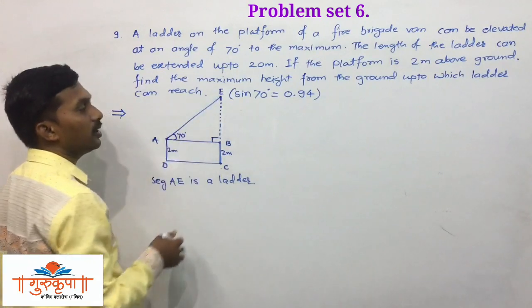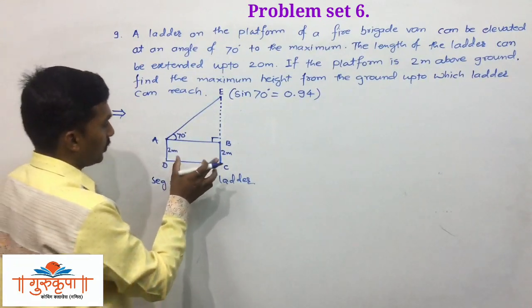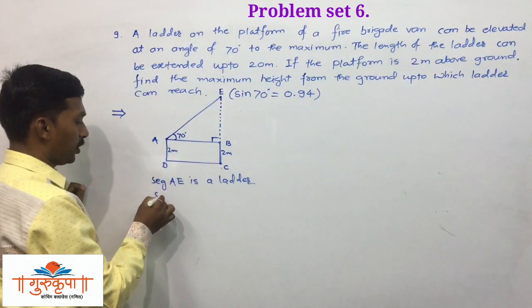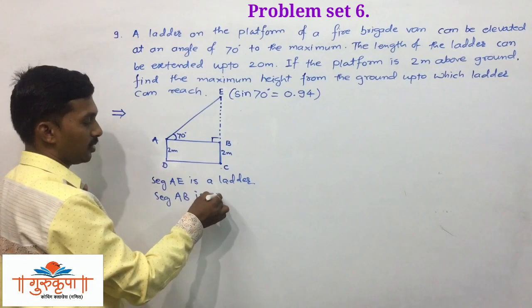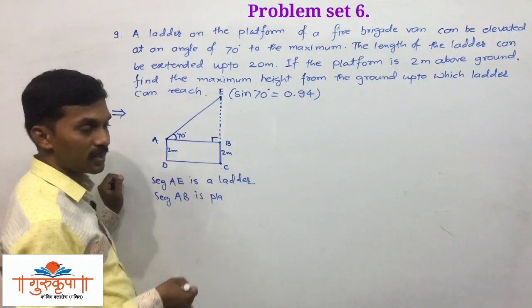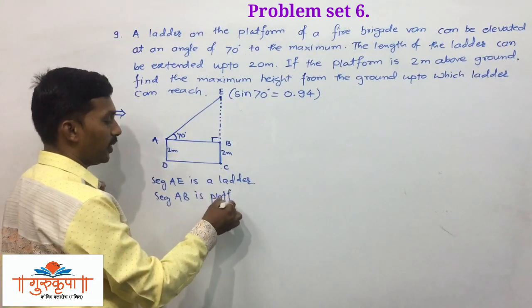Seg AE is ladder. Then AB, seg AB is platform. Platform means just a surface. Seg AB is a platform.